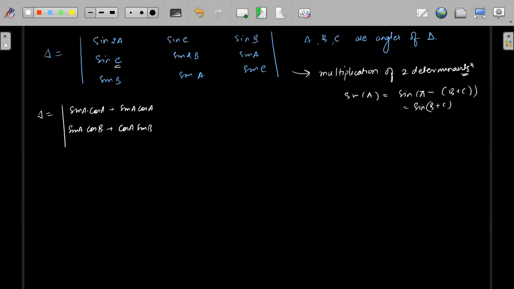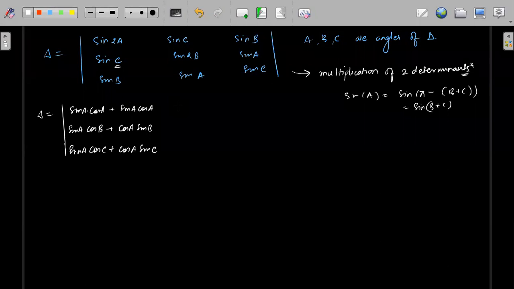Similarly, this I can write as sin A cos C plus cos A sin C. Okay, everybody understood this part?